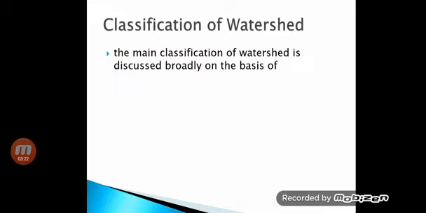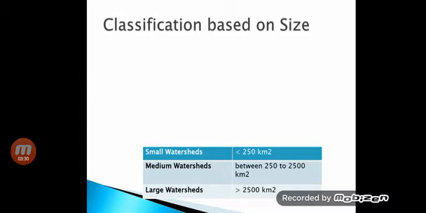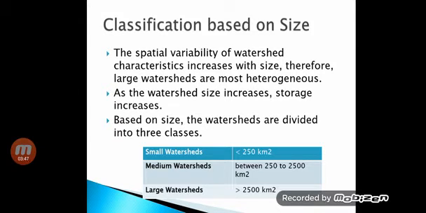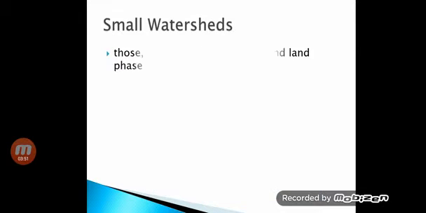Classification is based mainly on size first and then land use. On the basis of size, watersheds are classified as small, medium and large. You can see the areas constitute less than 250 km square, between 250 to 2500 km square, and greater than 2500 km square. As the size increases, the storage of water also increases.